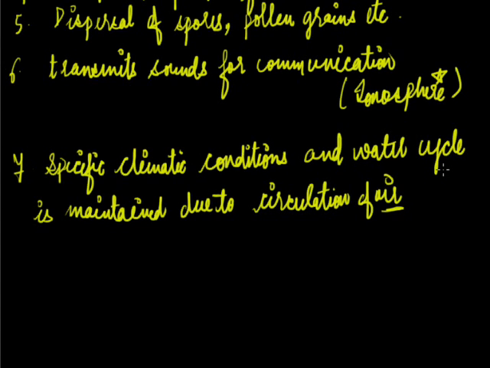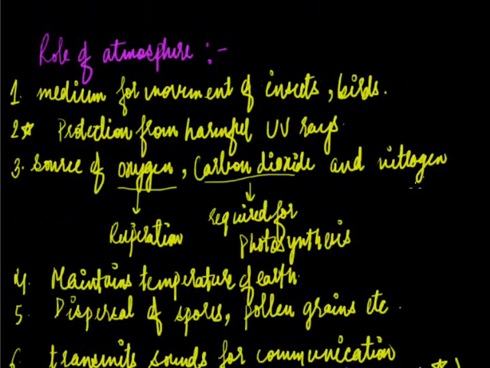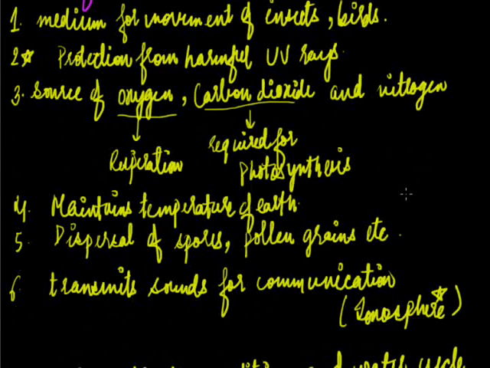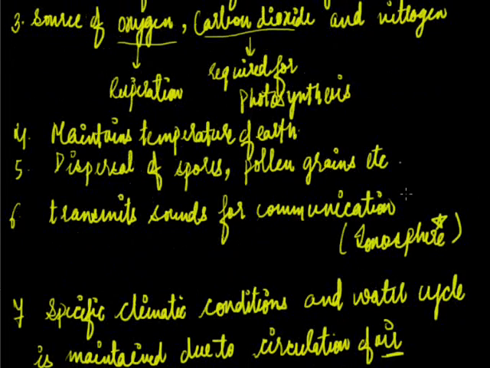So these were the functions of the atmosphere. First function was medium for movement of insects, birds; protection from harmful UV rays; source of oxygen, carbon dioxide and nitrogen; maintains temperature of earth. So here we can see that the important function can be cited as this one: maintains the temperature. And this one: specific climatic conditions, and water cycle is maintained due to circulation of air.